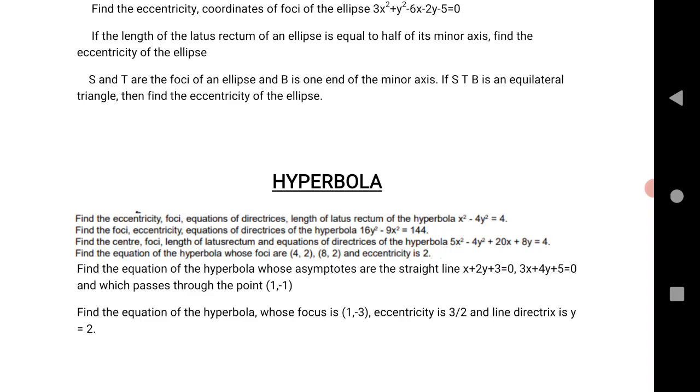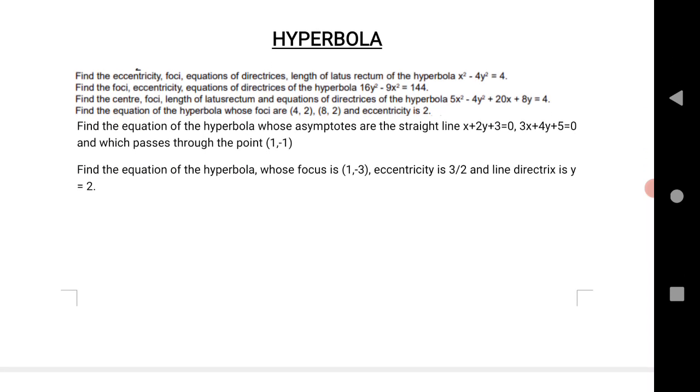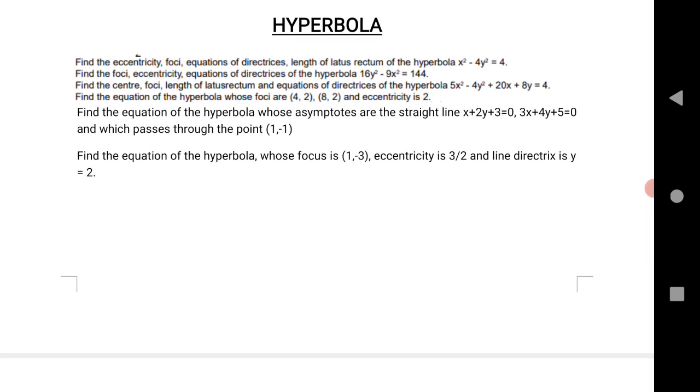If STB is an equilateral triangle, then find the eccentricity of the ellipse. Hyperbola is a very important chapter for 4 marks. Find the eccentricity, equation of the directrix, length of latus rectum of the hyperbola. Find the eccentricity and equation of the directrix of the hyperbola.